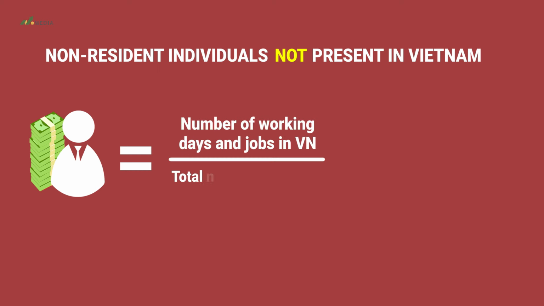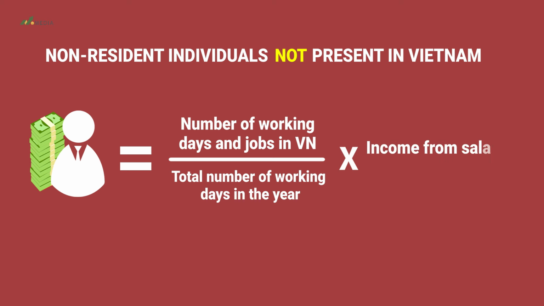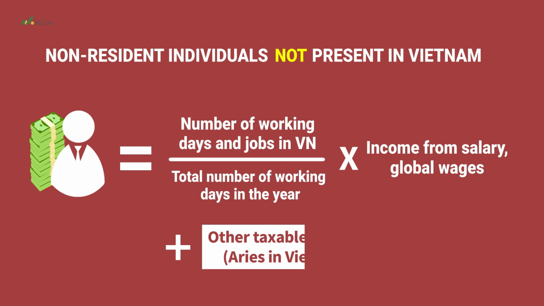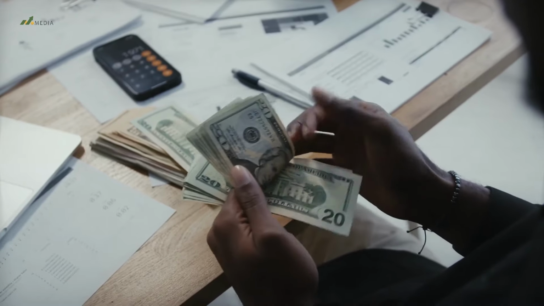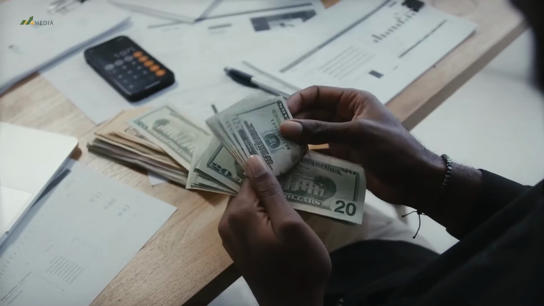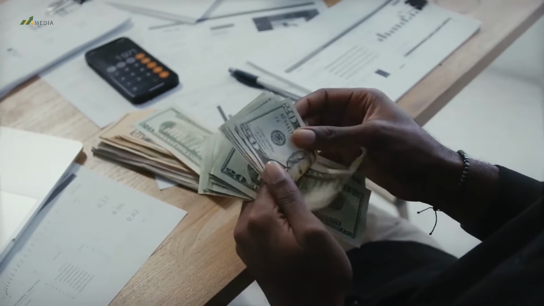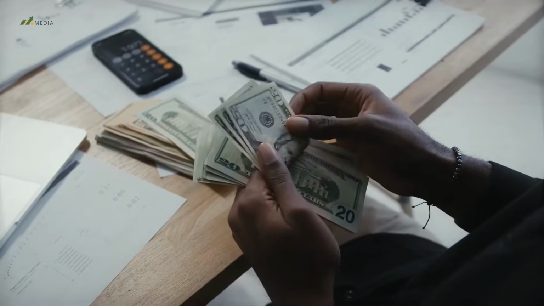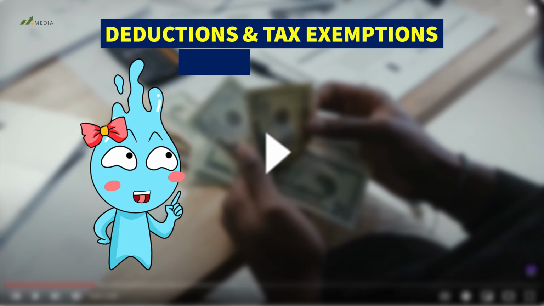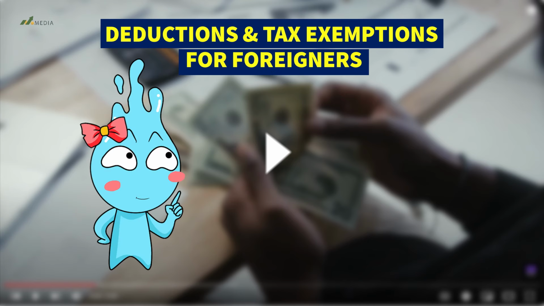In this case, the total income generated in Vietnam is determined by the ratio of the number of days worked for the job in Vietnam to the total number of working days in the year. It is then multiplied by the income from salary, global wages before tax, and added to other taxable incomes generated in Vietnam. After identifying the taxable income from salary, interest from banks, and business income, then, we will determine the deductions and exemptions that he can enjoy.